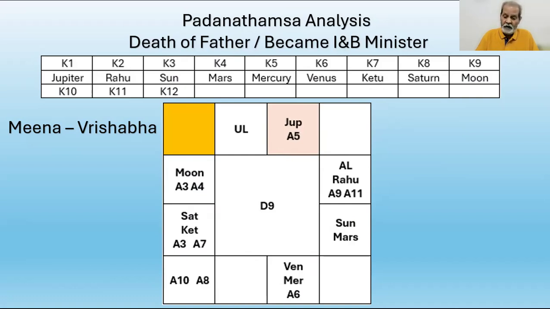Next, Vrishabha, the Antardasha sign, is aspected by A9 in Karkataka, and also by Rahu present in Karkataka. Rahu is K2 and K11, and that is in A9 Karkataka. Karkataka has A9 in it, and it is the 8th from A8 Dhanus. So Karkataka is important because it has two padas, A9 and 8th from A8.